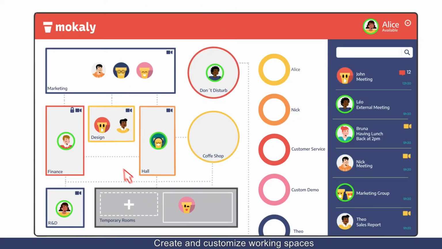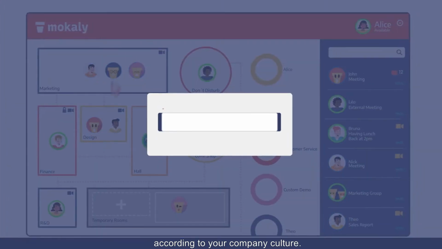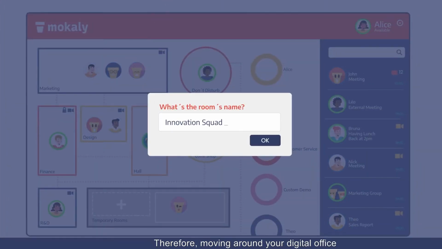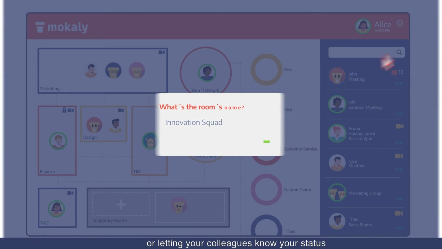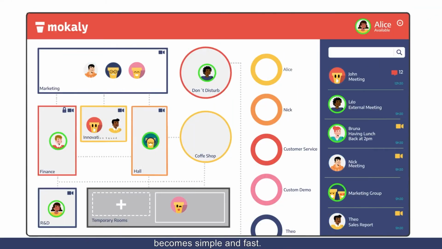Create and customize working spaces according to your company culture. Therefore, moving around your digital office or letting your colleagues know your status becomes simple and fast. You realized an interesting meeting is happening? Feel free to join or knock on the door if the room is locked.